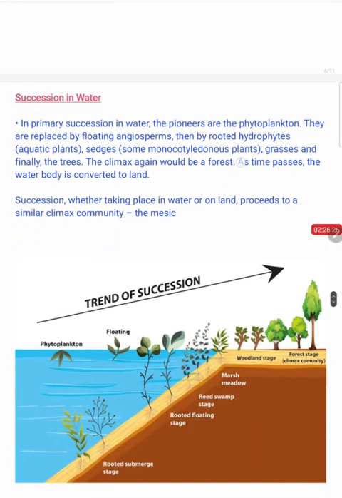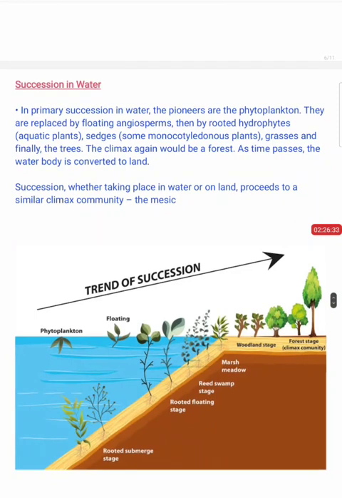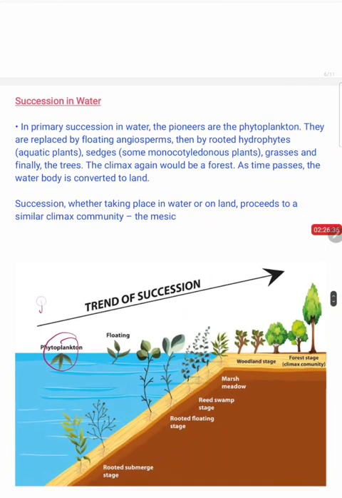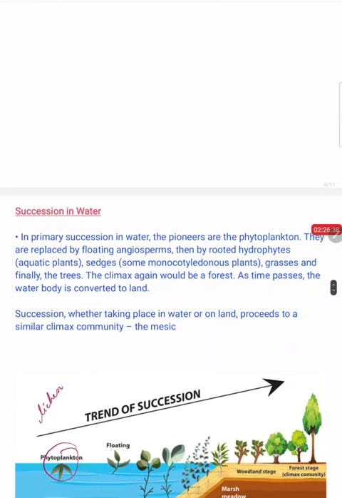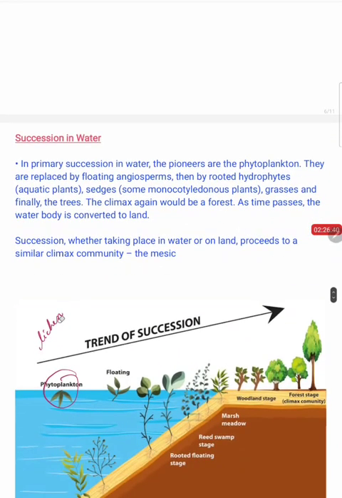Moving on to succession in water, it is similar to that on land except the fact that there will be different species in this, right? Here the succession starts with the phytoplankton. Instead of lichens and mosses as in the terrestrial ecosystem, here the pioneer community will be phytoplankton, none other than the water-like microorganisms that are present in water, like algae, cyanobacteria, right? So these phytoplanktons will be replaced by angiosperms, right? Angiosperms are nothing but the flowering plants.